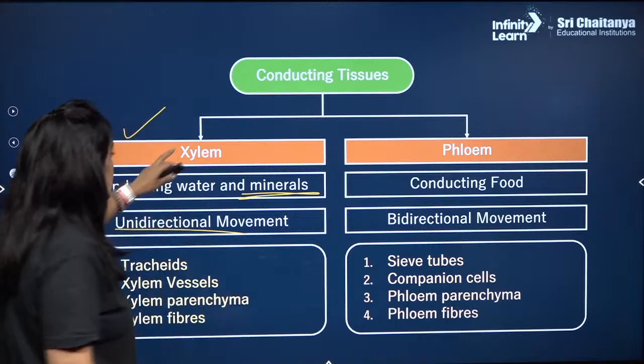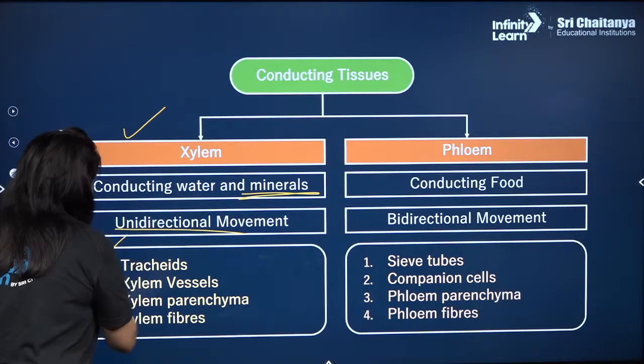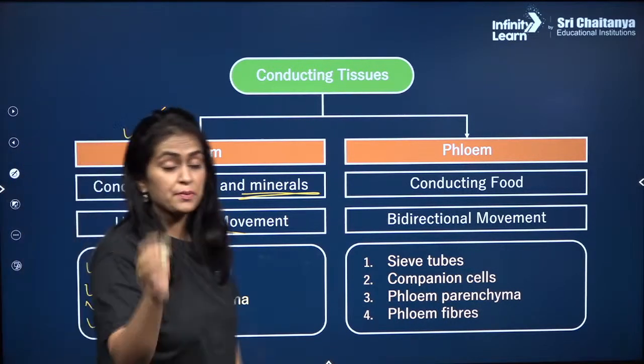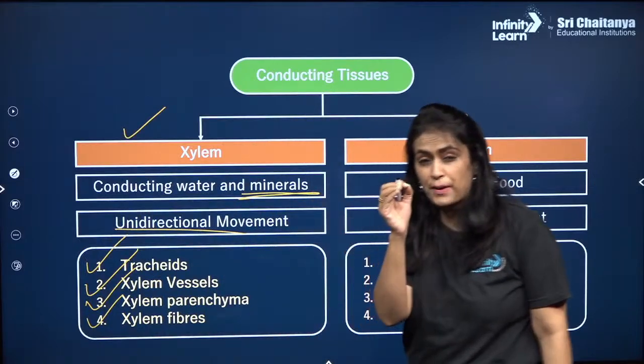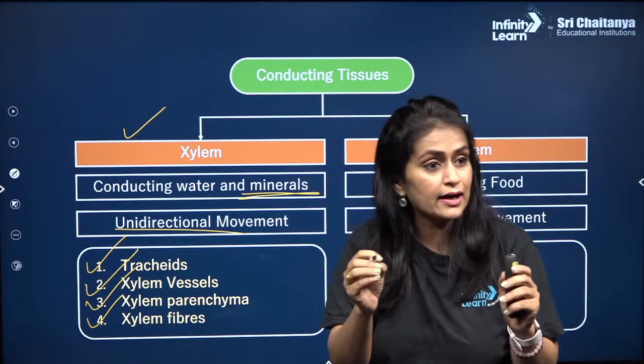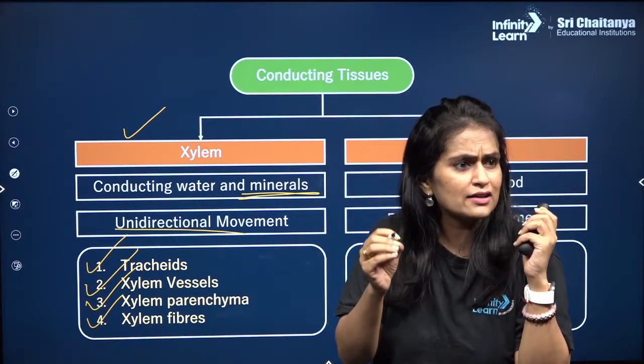And what are the components of xylem? Xylem के components क्या क्या है? Trachea, xylem vessel, xylem parenchyma, xylem fibers. Now here what you have to pay attention. Many a times MCQ कहाँ से आता है? MCQ comes from this.